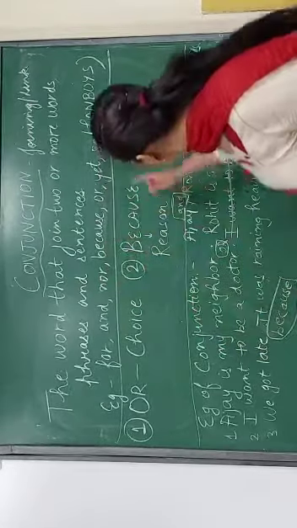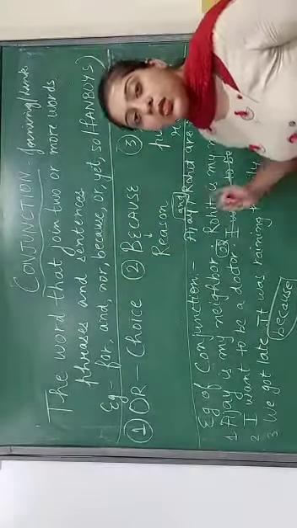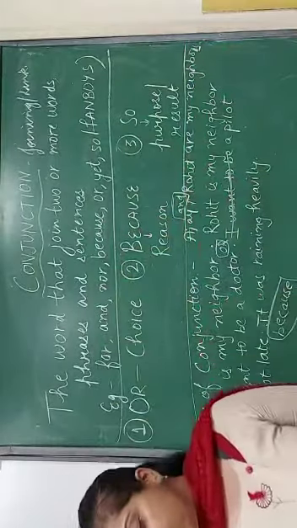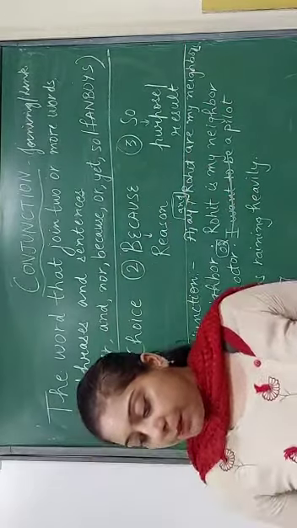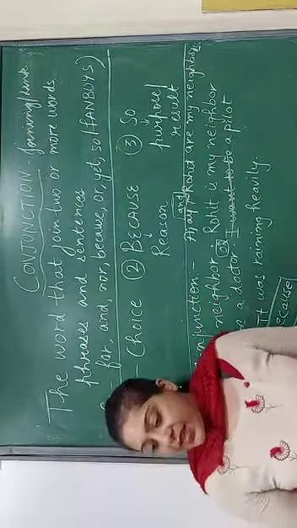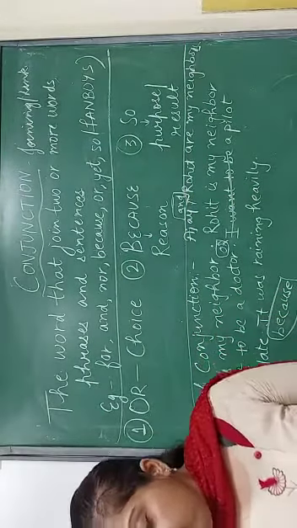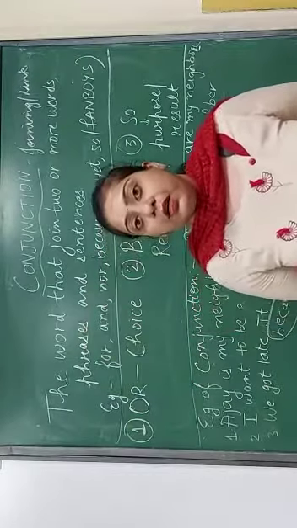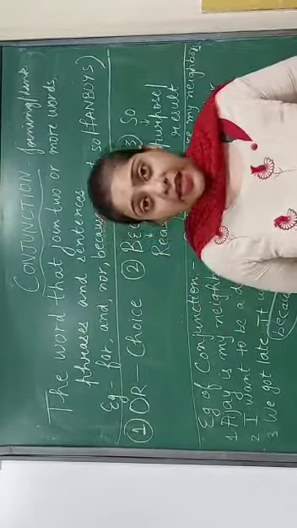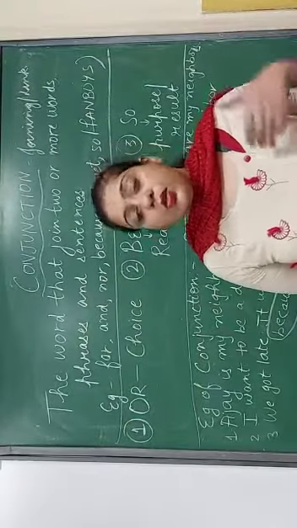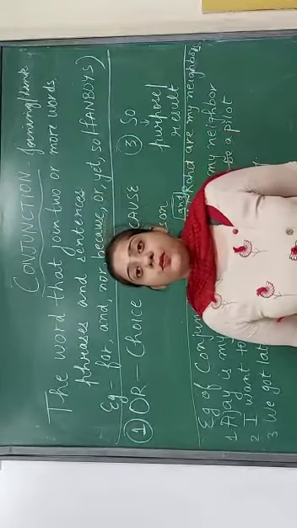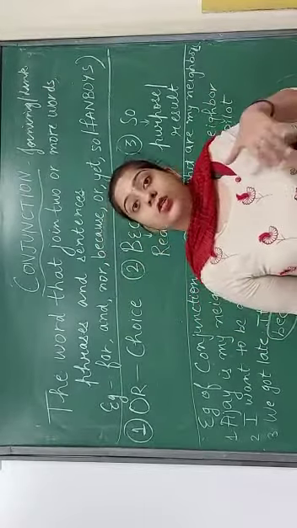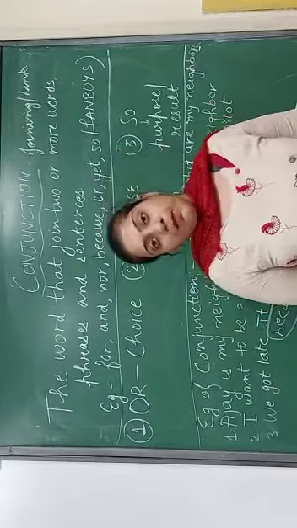Okay, third is so. So is always used for the purpose or the result. Like if I say, we were talking, so we got the punishment. So means result. As we were talking, as a result we got the punishment.